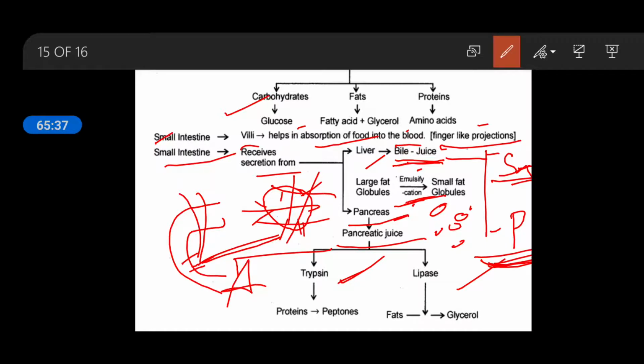Another enzyme is trypsin. This trypsin acts in basic condition and converts protein into peptones. Peptones means smaller chains of amino acids. And finally, the small intestine converts these peptones into amino acids. Then lipase. Lipase means lipid digesting enzyme. It converts fat, oils, and other lipids into fatty acid and glycerol. Okay, so you can see all the types of digestion here.